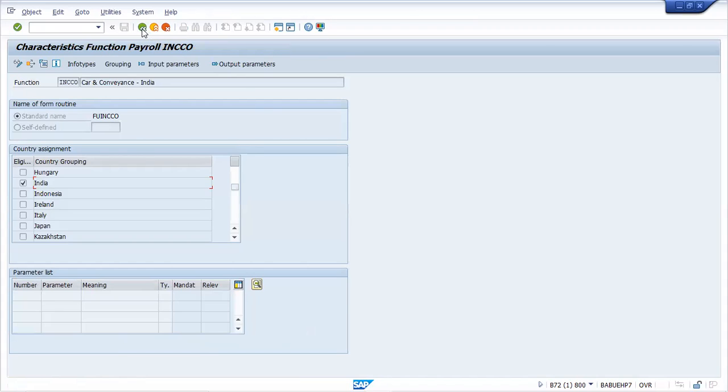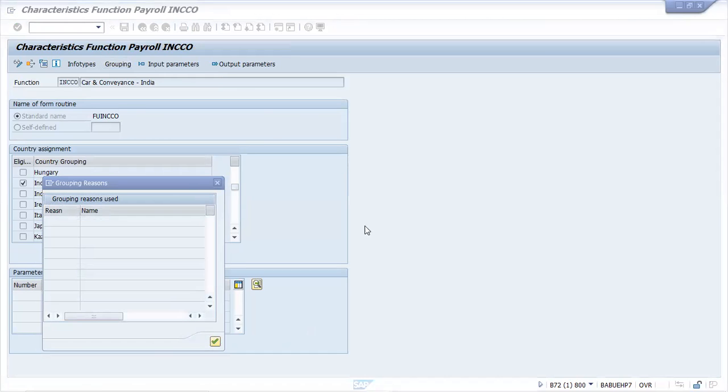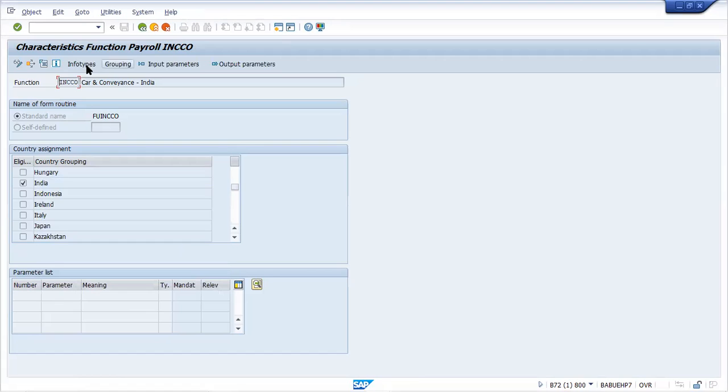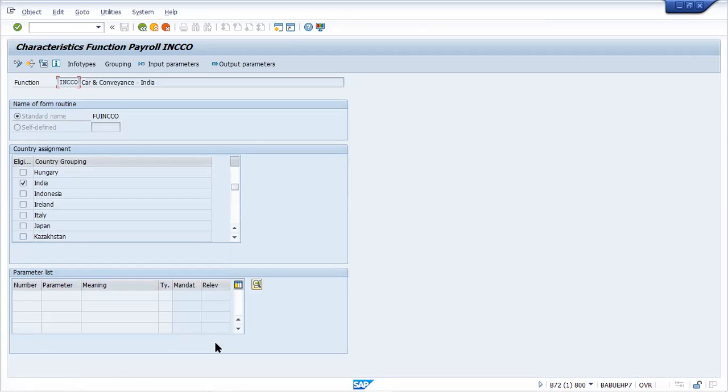So here another thing I would like to show. Click that grouping, beside input parameter. Grouping reason you will not be finding much here. Okay, so there's nothing much here. So now you go click that info types. So grouping is not applicable here. Info types also not there. Anything, just close. Info types also should be there, but no problem. Just close that.